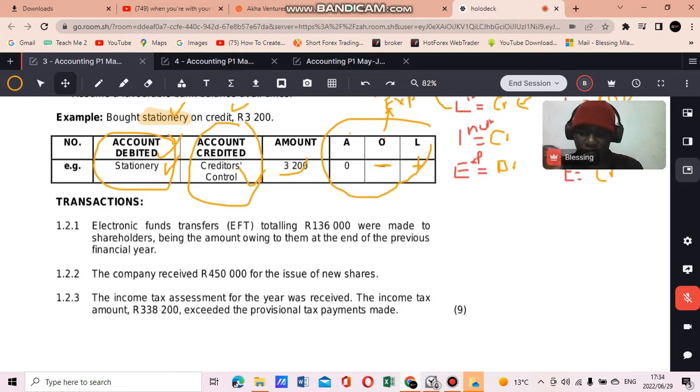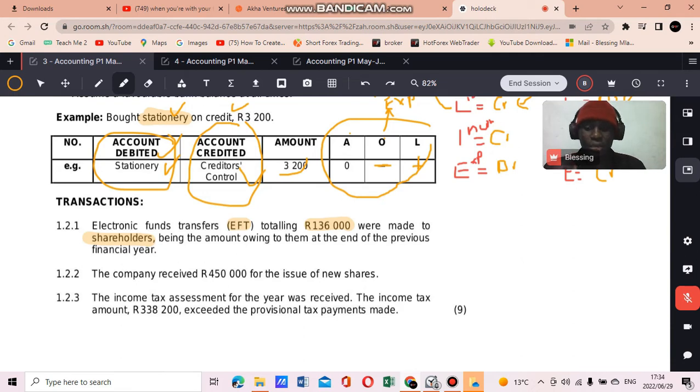So we have the first transaction, 1.2.1. They say an electronic funds transfer, which is an EFT, of 136,000 was made to shareholders, right? Now you have to start thinking, money that's sent to shareholders is usually dividends. So we only transfer money to shareholders as dividends, right?